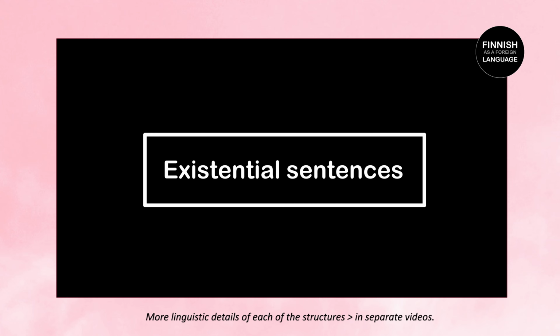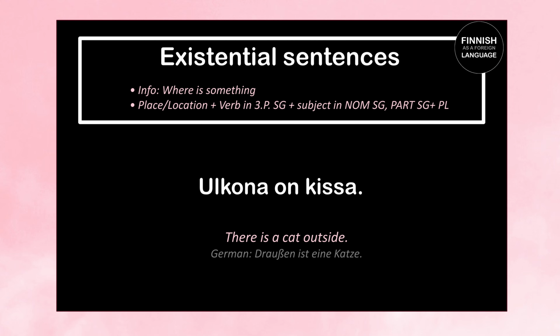Existential sentences. They express where something is. Such sentences usually start with a place or location, plus verb in the third person singular, plus a subject usually standing in nominative singular, partitive singular, or partitive plural. Here are some examples. Ulkona on kissa means there's a cat outside. So ulkona means outside, on means is, and kissa means cat. Ulkona on kissa. There's a cat outside.